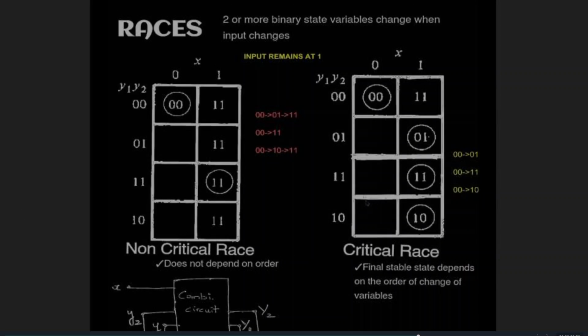But here, say it transitions from the state 0 0 to 0 1 first, it will attain a final stable state of 0 1. If it goes to 1 1, the state will be 1 1. If it goes to 1 0, the final state will be 1 0. So here the final stable state completely depends on the order in which the variables change. So this is a critical race.